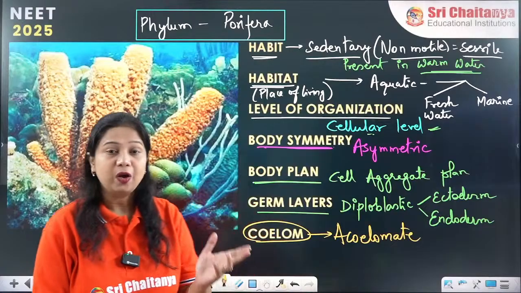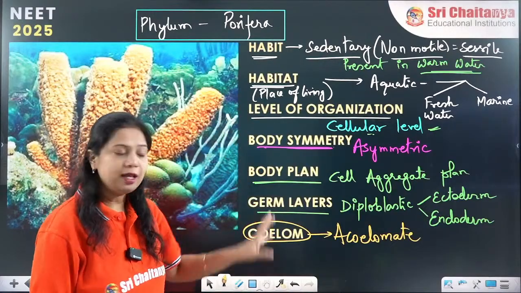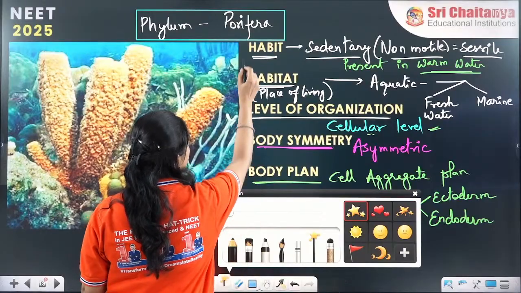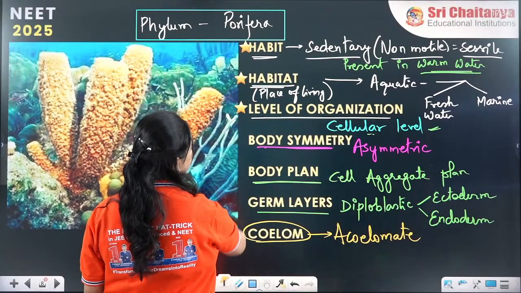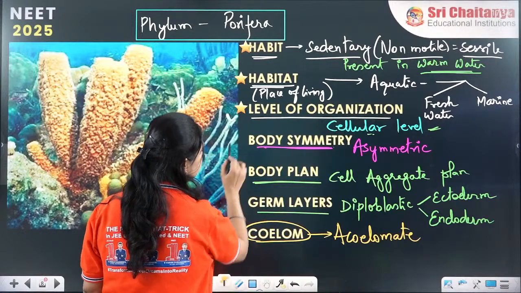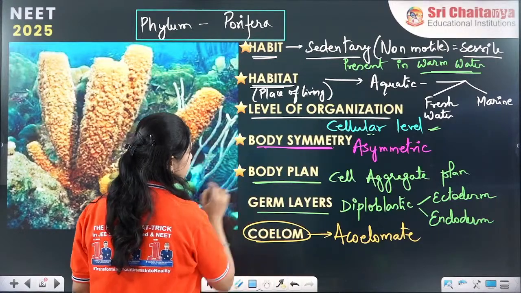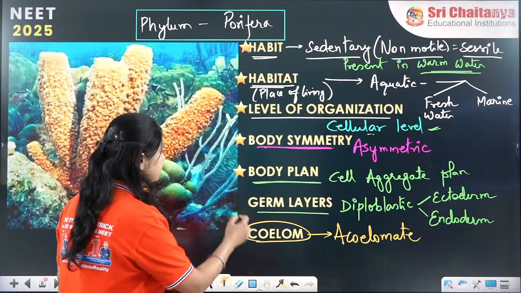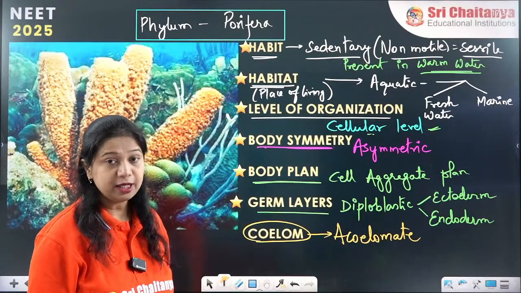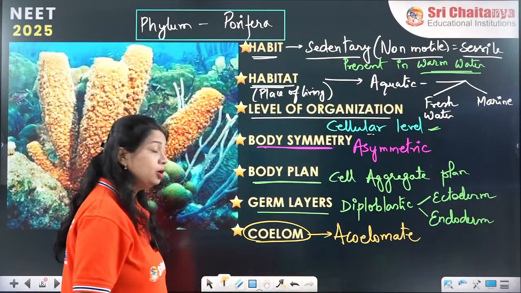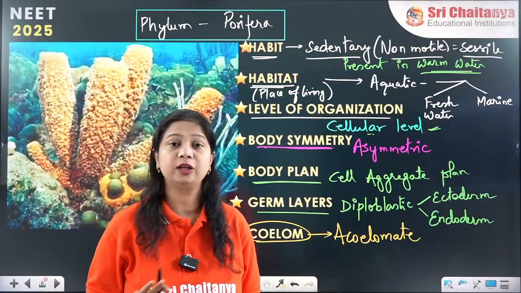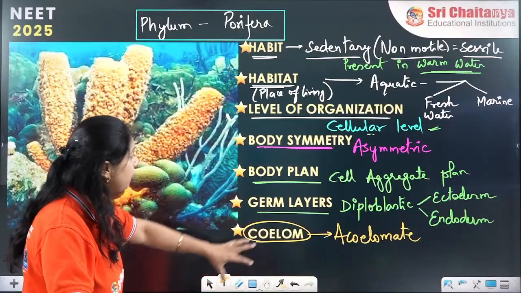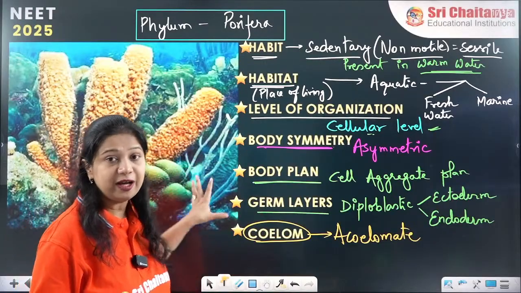See here how easily we have covered all the important characteristics of the phylum Porifera. The habitat, level of organization: cellular level. Body symmetry: asymmetric. Body plan: cell aggregate plan, because all the functions are performed by the cells. The germ layers: diploblastic, 2 germ layers are present. Coelom: acoelomate, no true body cavity or true coelom is present. So these are the important characteristics in a nutshell about the phylum Porifera.